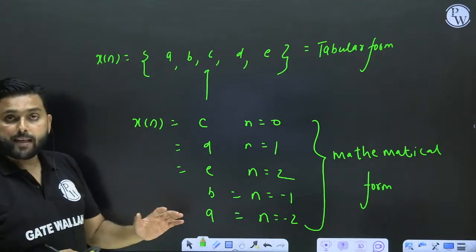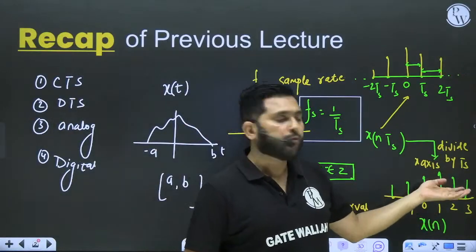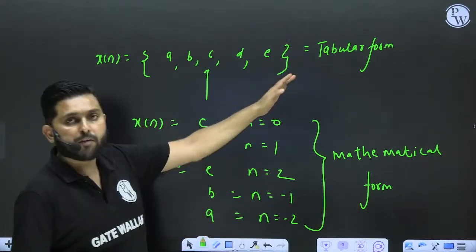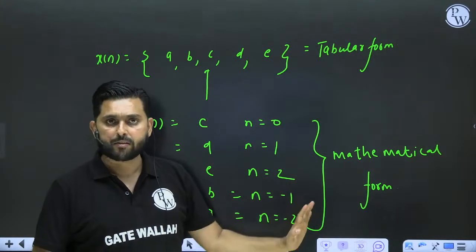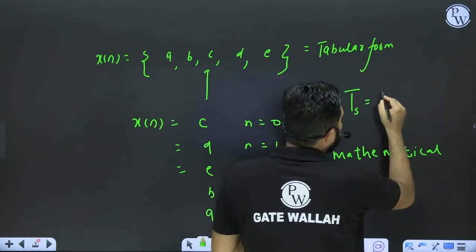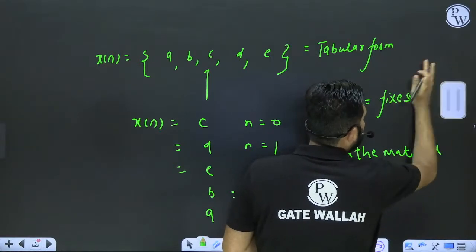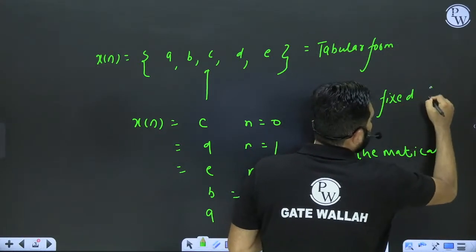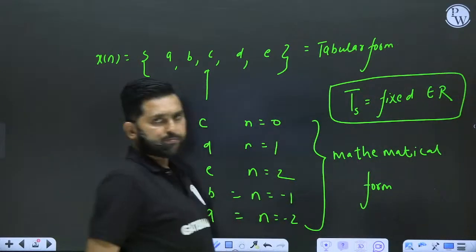So what I want to say is that we may have many forms. Either we have a graphical form, or a tabular form, or a mathematical form, and we call these discrete time functions for fixed ts. Mind it that ts is defined every time. Ts is fixed, and it belongs to the real numbers.